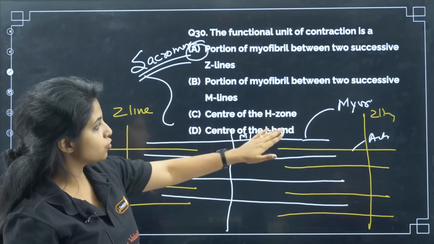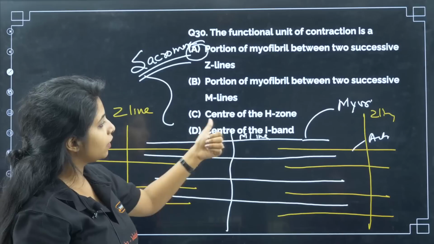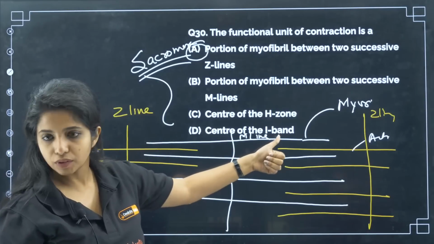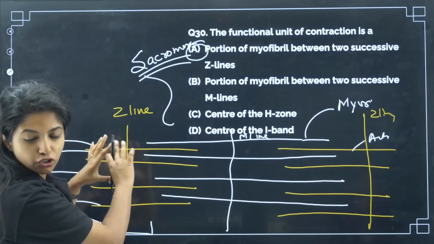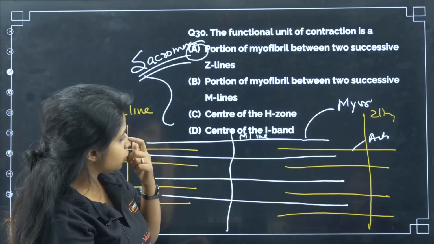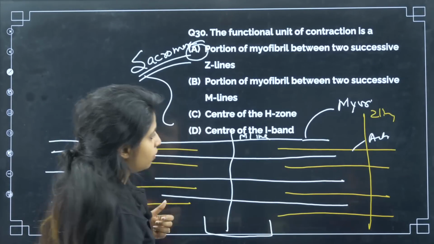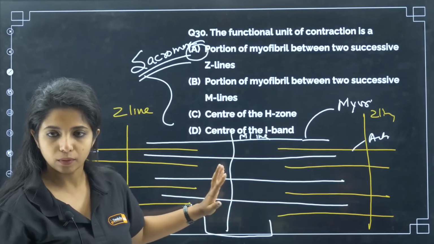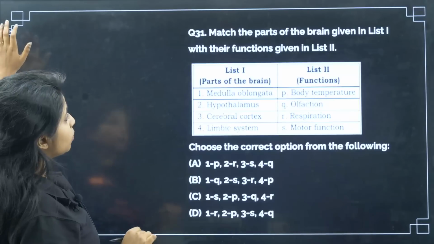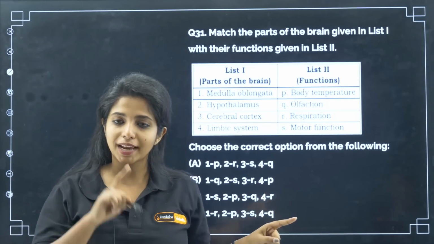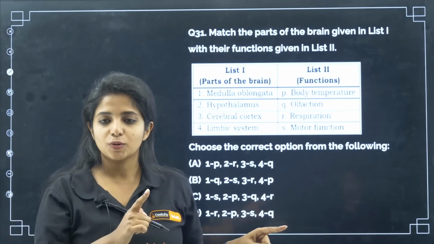Now, center of each zone? No. Center of the I band? No. What is the I band? This is the I band where you just have the Z line, where you just have the actin. And also, the H zone is this, where you just have the myosin. Okay, so your answer is this, and with that we complete 30 questions. I want you to go through all the questions and I will be right back with the 31st question.